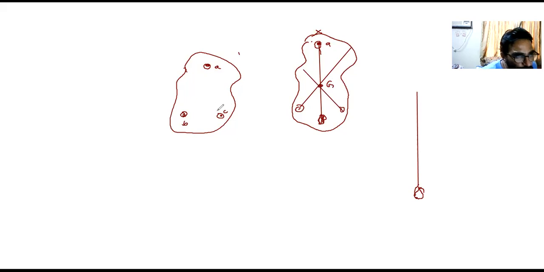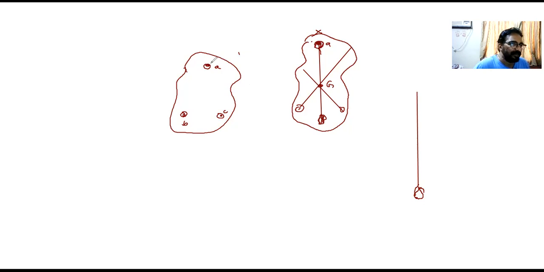I hope people have understood me here. Any suspended body, one fact you should know: just below the point of suspension, anywhere on the line below it, the center of gravity lies. With this idea, we can find the center of gravity of an irregular body. So what I do, I have an irregular body here, and I make 3 holes, A, B and C, and I take a nail and fix it on the wall.